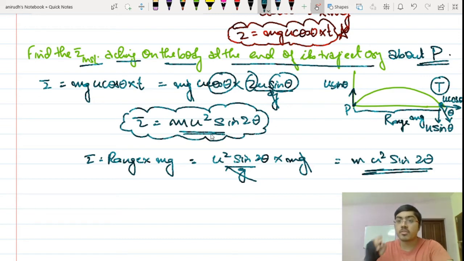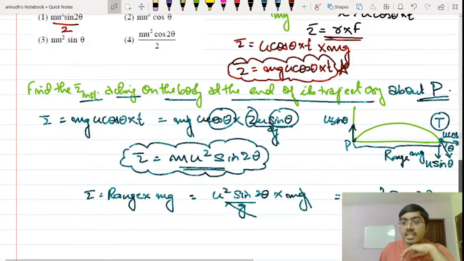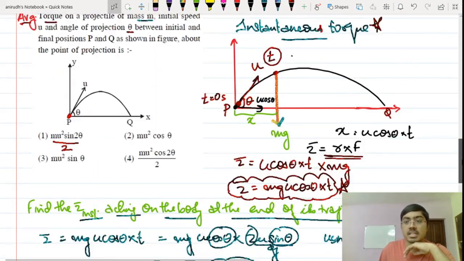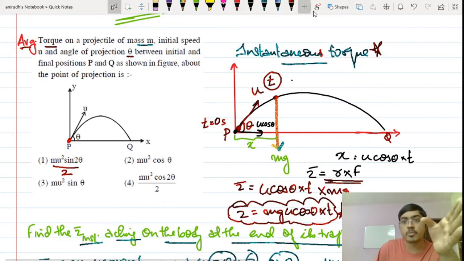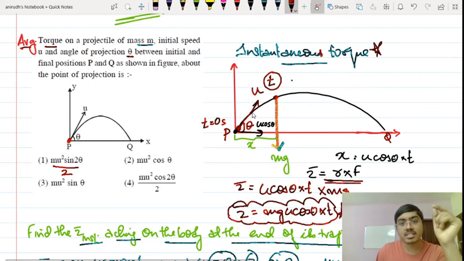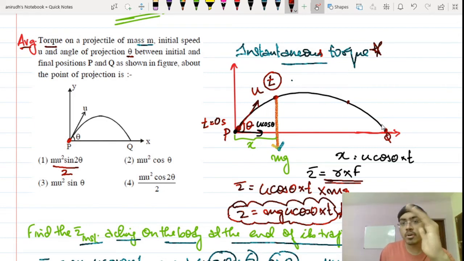Okay, so we found out something called instantaneous torque. Now let us actually understand what they are asking inside the question. Now they are asking you to find the average torque, not the instantaneous torque. Instantaneous torque will vary depending on which point you are selecting. Instantaneous torque at this point is not the instantaneous torque at this point, nor at this point, nor at this particular end of the trajectory. At every point, this instantaneous torque is actually varying. But they are asking you to find the average torque.